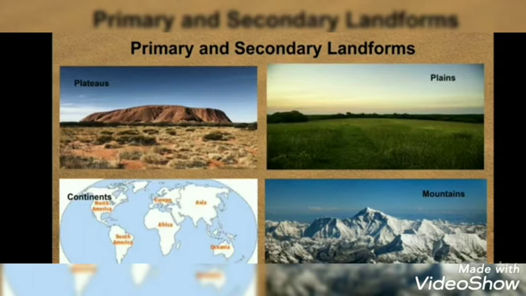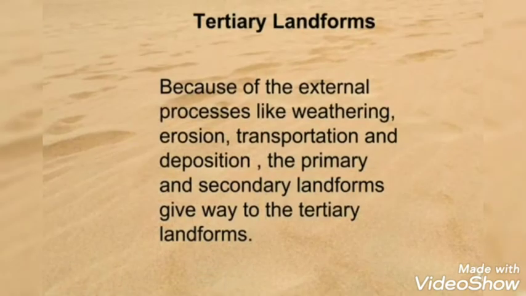These primary and secondary landforms undergo some changes because of the external processes happening on the Earth's surface. They are called the tertiary landforms.